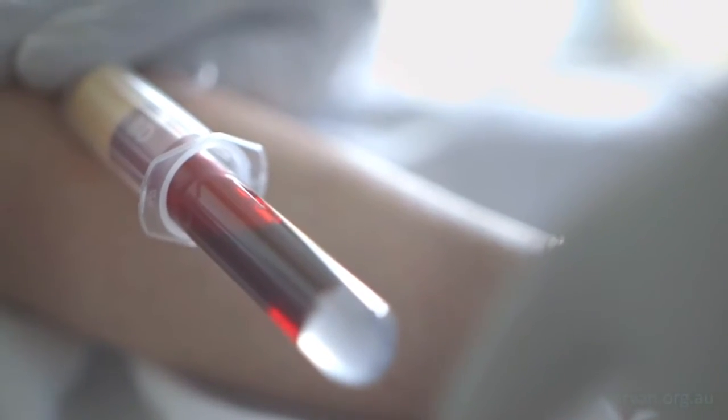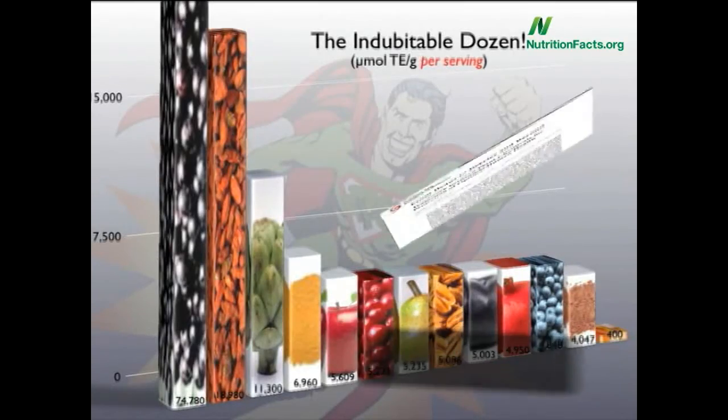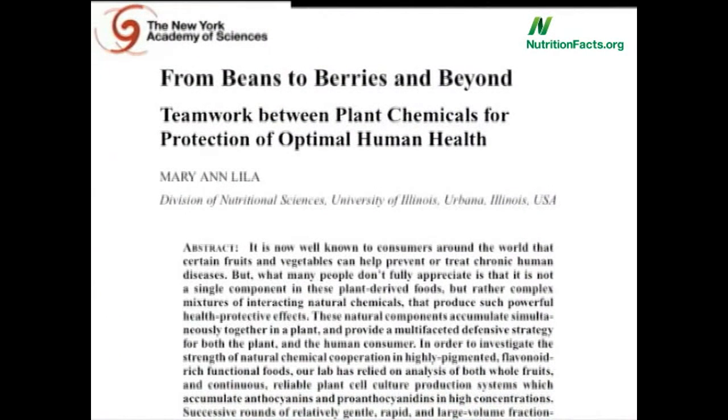Epigenetic changes were also reviewed recently in the Annals of the New York Academy of Sciences. From beans to berries and beyond, teamwork between plant chemicals for protection of optimal health. Not only may phytonutrients work together, many have healthful properties beyond just their antioxidant power.